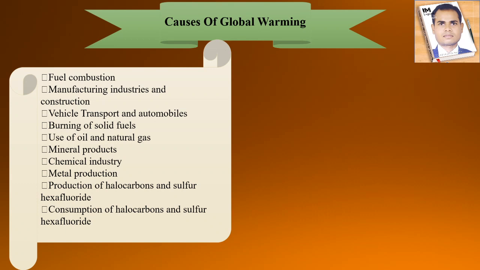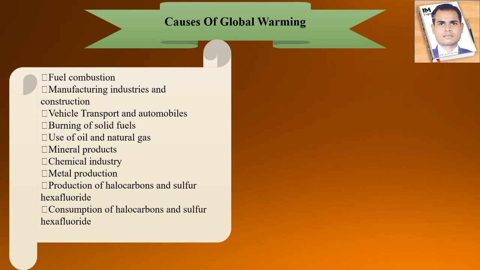So like this fuel combustion is there, and from that combustion process a number of pollutant gases are emitted, right? Next is manufacturing industries and construction. During the manufacturing of a number of things in industry, there will be a number of pollutants released from those industries, and during construction also pollutants are released from the construction site.